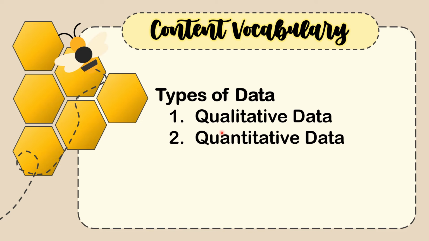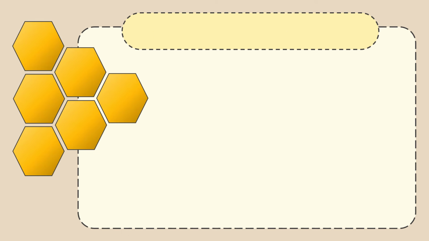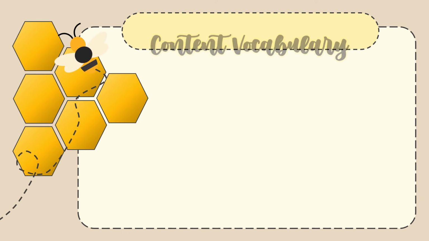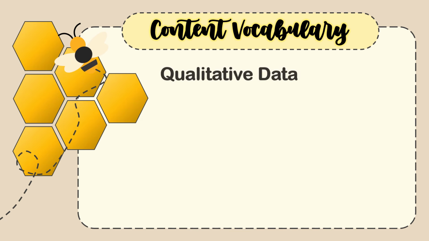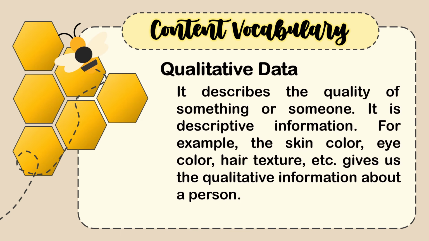Let us first discuss what is qualitative data. Qualitative data describes the quality of something or someone. It is descriptive information.